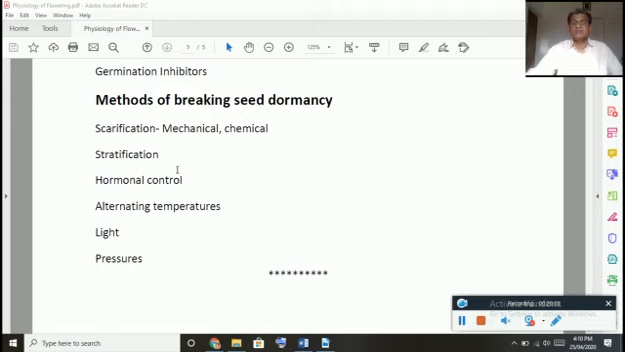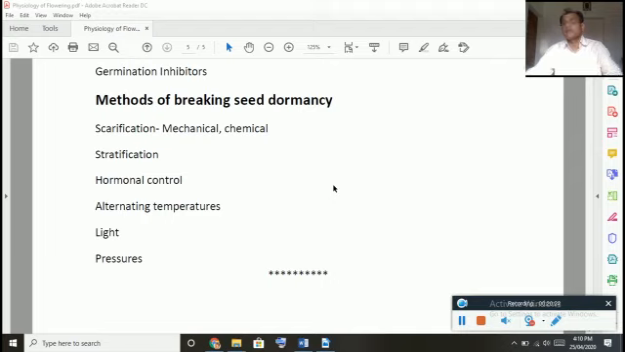Okay. Now stratification. Strata means layer. We can put seeds in one layer on the sand, again put a layer of sand or small rock particles, again put a layer of seeds. Like that, by putting the seeds in the form of strata, we can soften the seed coat, and thereby we can allow the seeds to germinate.